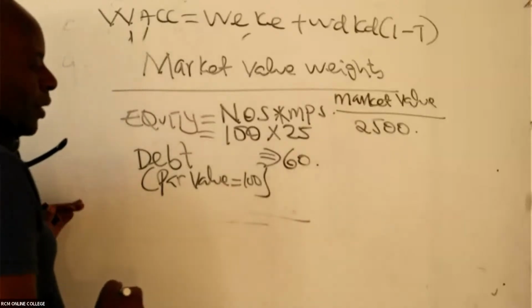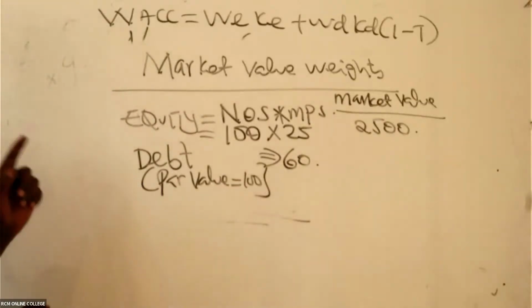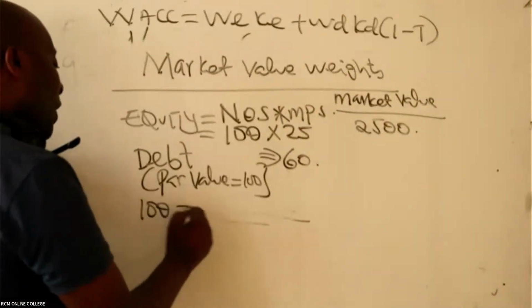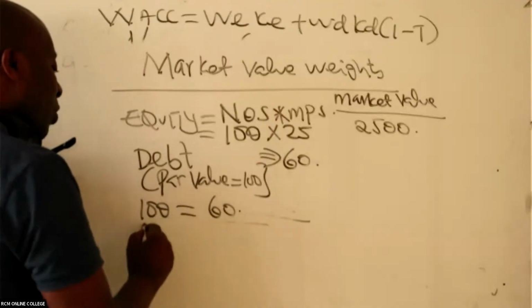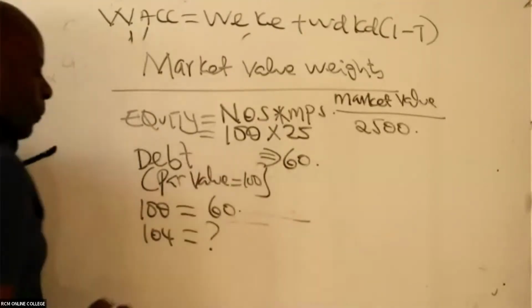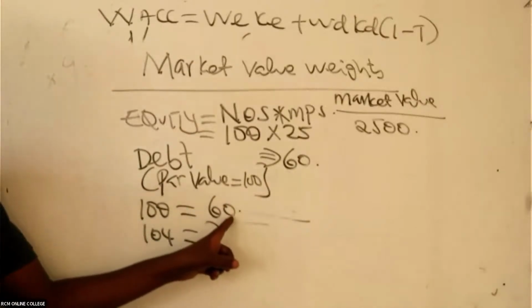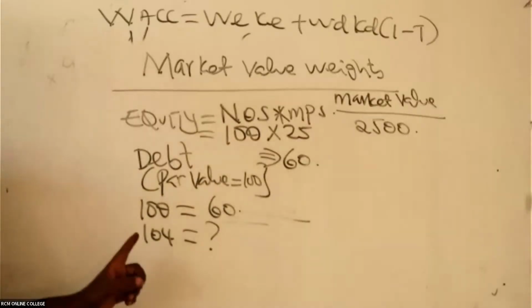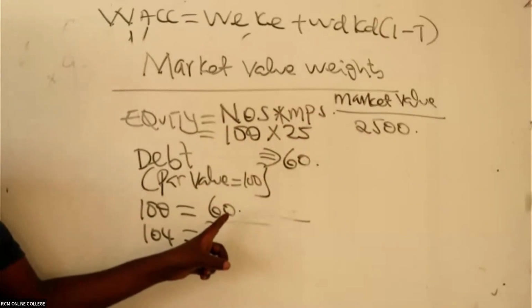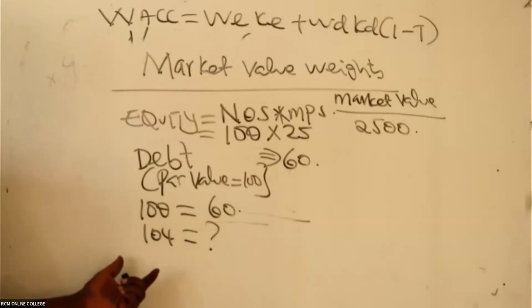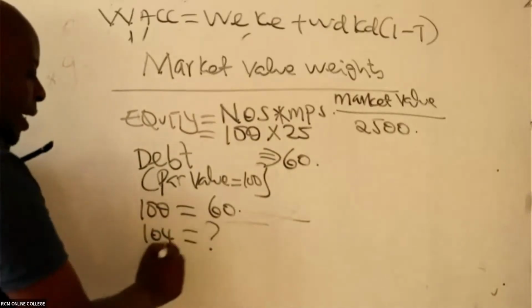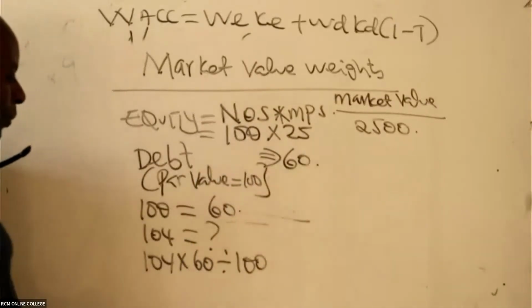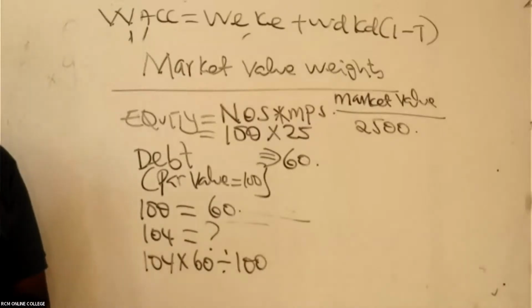The market value of debt is normally very easy to get. You ask yourself, if a par value of 100 is giving you 60, how about a market value of 104? Then I'll be able to get the market value of debt, which will be 104 times 60 divided by 100.